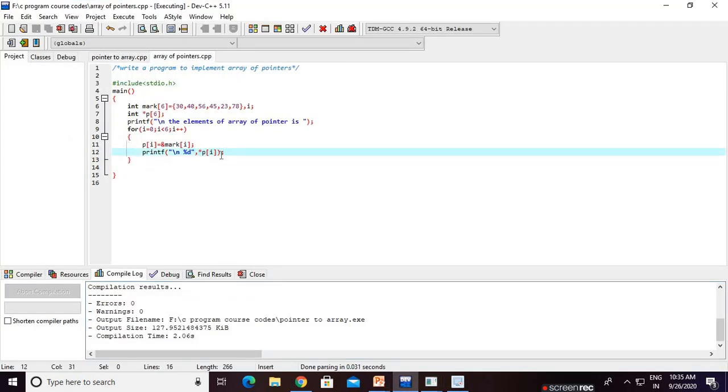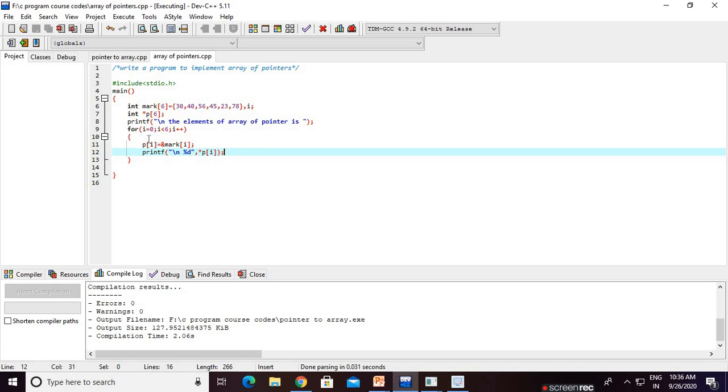This is our code. As I told you, here we take the array and a variable i. This is an array of pointers, and the pointer works like an array. Size 6 means storing 6 pointer variables. How does it work? I will explain. Printf: enter the elements of the array of pointers. For accessing, we simply use the for loop.